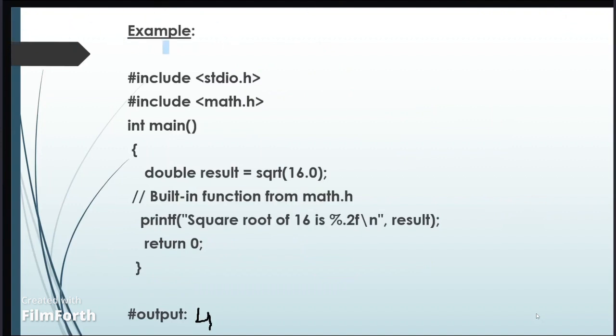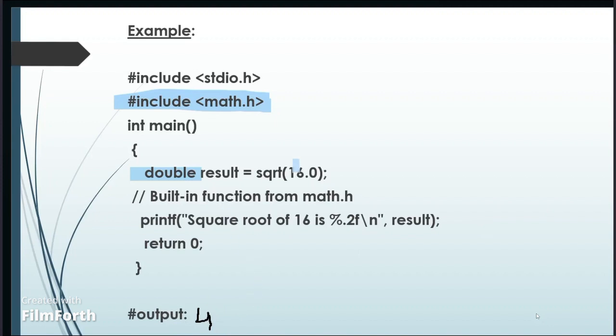We can calculate the square root of a number using a built-in function, sqrt, from the math library. Here we have included the math library for the square root, and we choose the built-in function from math to calculate the square root. Here we have used a double for the square root, and we have printed the result. For this, the output we get is 4.